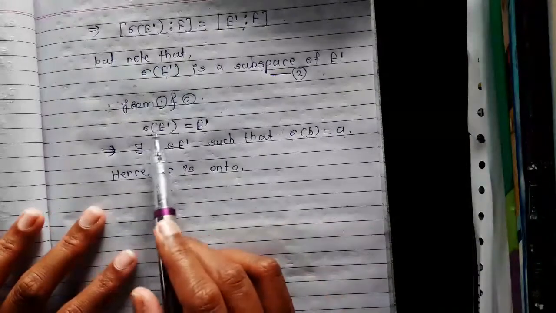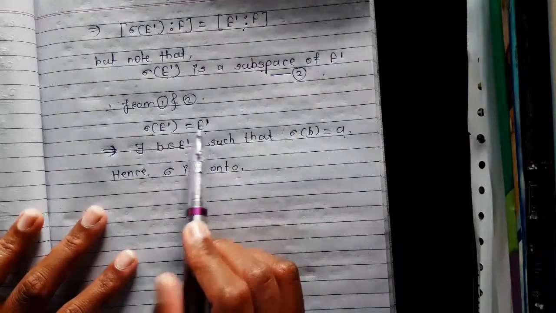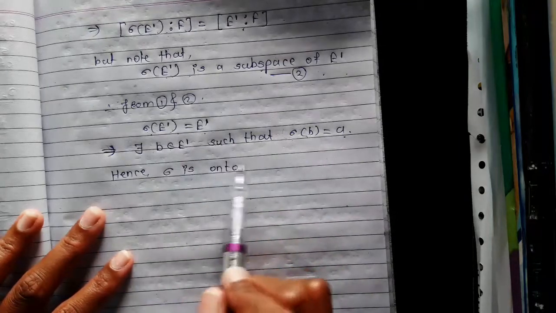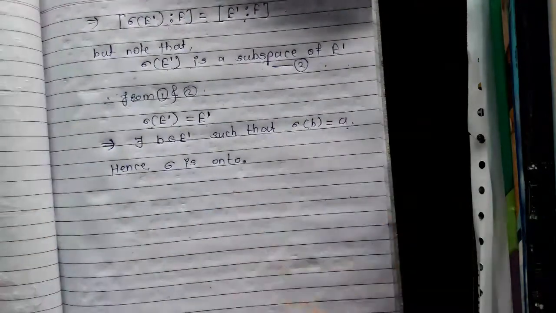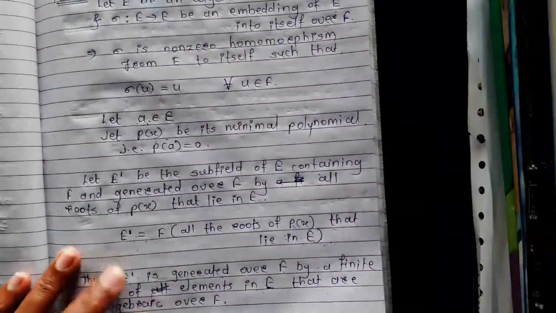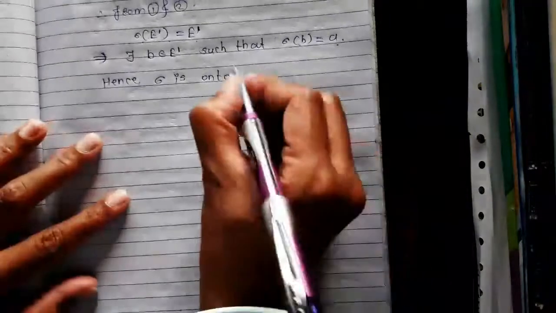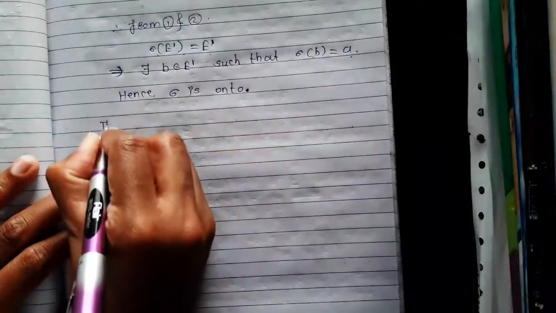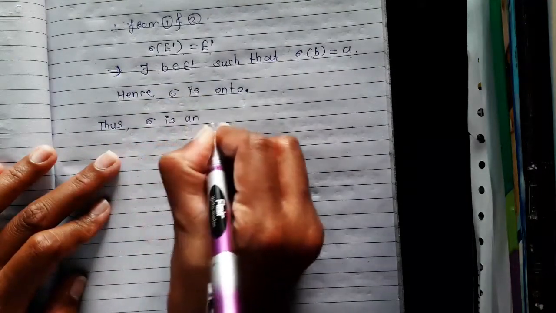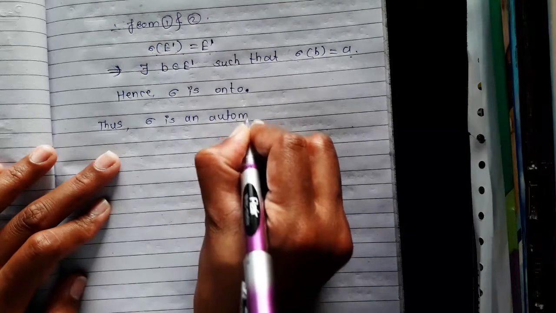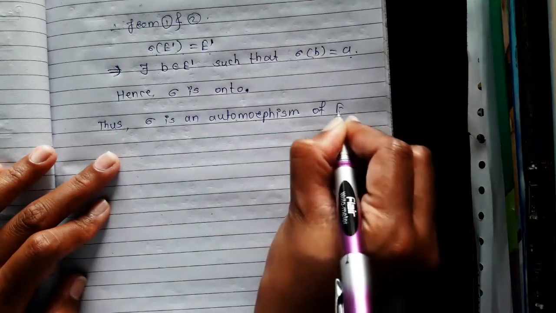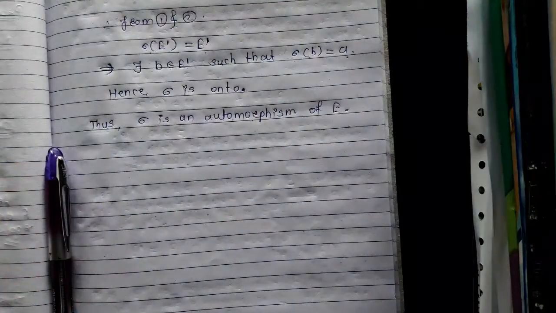And thus for sigma of E' equal to E', there exists b belonging to E' such that sigma of b is equal to a. Hence sigma is onto. Now as this a is an arbitrary element of field E, thus sigma is an automorphism of the field E.